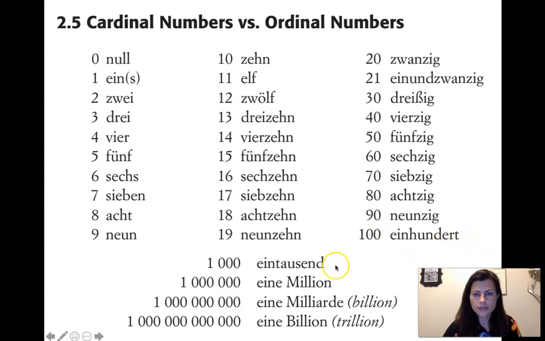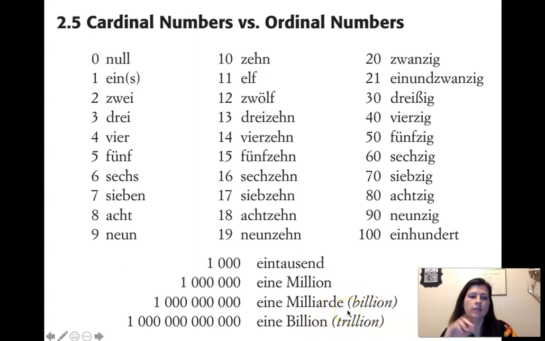And then we have 1000, eine Million, eine Milliarde, and eine Billion. So this is actually a false friend situation, a false cognate situation where eine Million is as you would expect, right? But then eine Milliarde means a billion, but then you get eine Billion, which means a trillion. So billion doesn't mean billion. Billion means trillion, and Milliarde means billion.